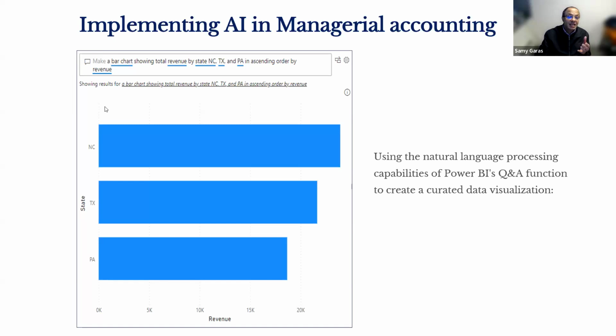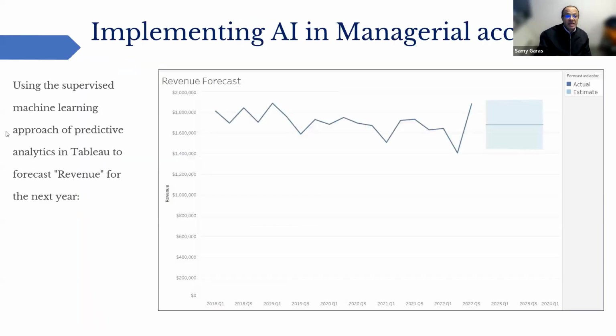I did this actually in one of my classes where we can use Power BI, getting the data from the IRS and then trying to visualize it here. We can also use Tableau here to see the revenue forecast based on the prior history.